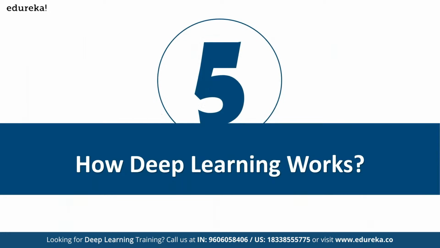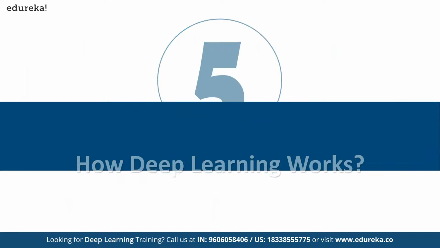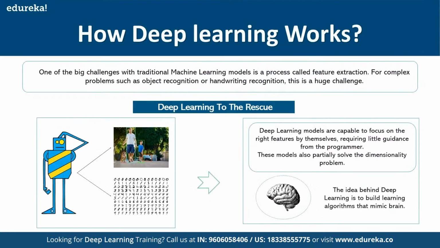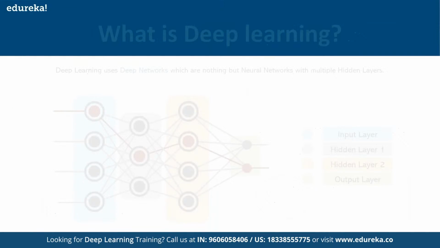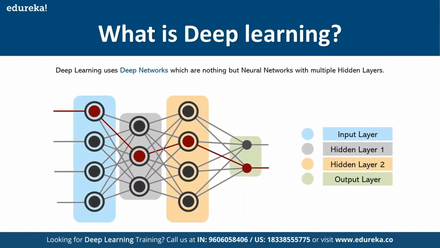Now the next thing that we are going to understand is how deep learning is going to work. I think we have covered this already, so let me just proceed. Whenever we are processing the information, instead of using a single mathematical model, we'll make use of a network that looks like this. Just observe on the screen. As you can clearly see, this is called a deep learning structure.